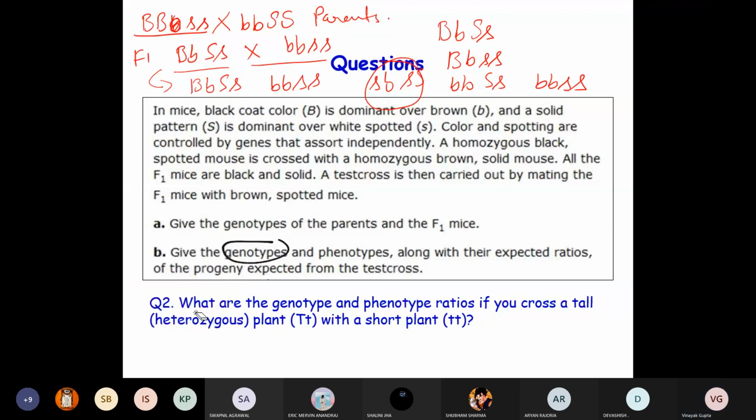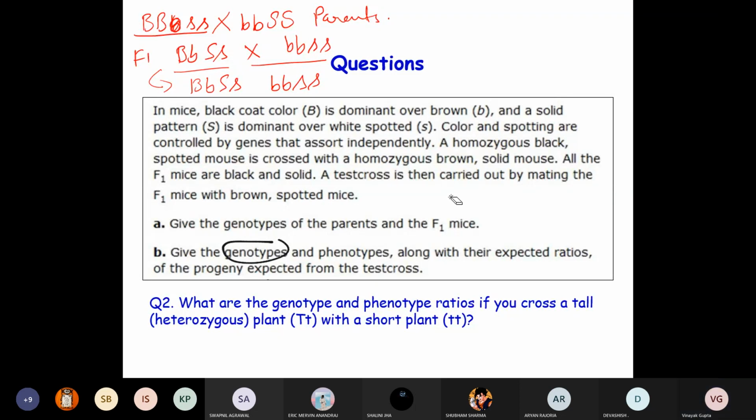Sir, how did you get the genotype? Please tell once more. Like genotype of F1. F1 is simple. You are asking from the parental generation how to get F1? For the B part, sir. Okay, for the B part, same approach we can use. Let's see.